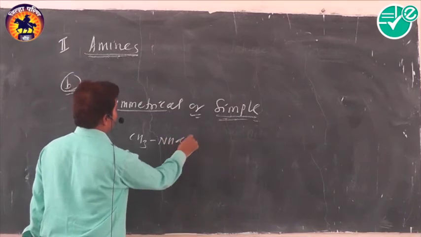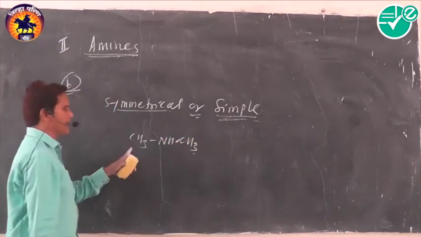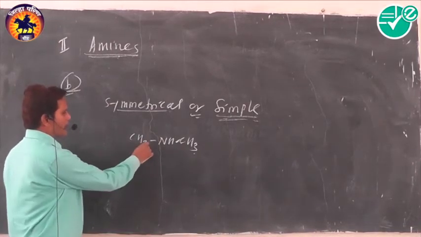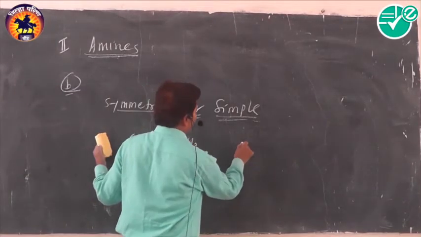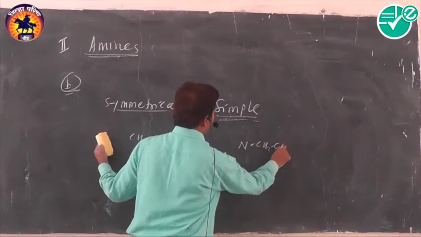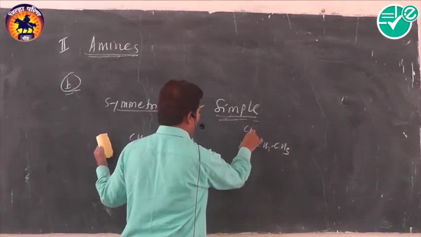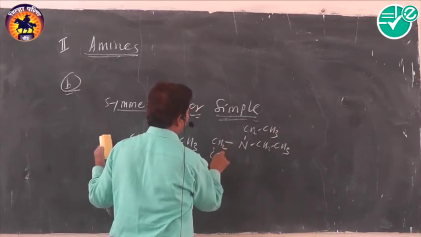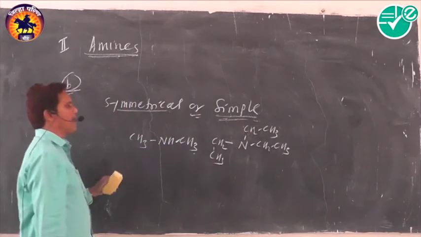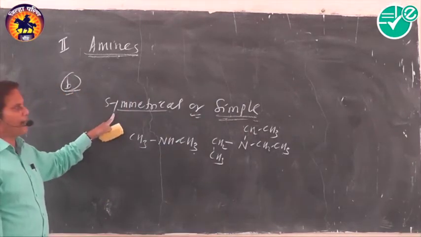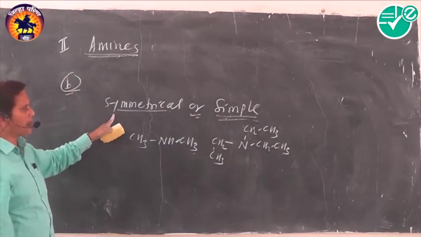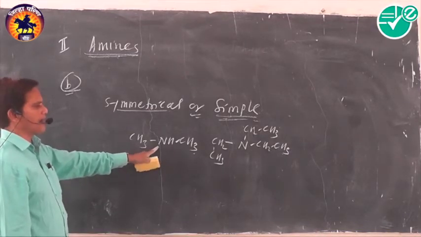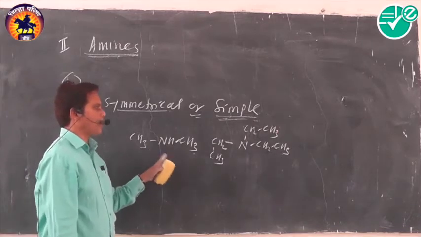Suppose another example is here, there is a secondary amine, and the secondary amine contains two same groups, and that's why we can call it symmetrical secondary amine. When tertiary nitrogen is here, in case of tertiary amine, when all three alkyl groups are same, then we can call it symmetrical tertiary amine. What are symmetrical amines or simple amines? In case of symmetrical or simple amine, the hydrogen atoms are replaced by the same alkyl or aryl group.